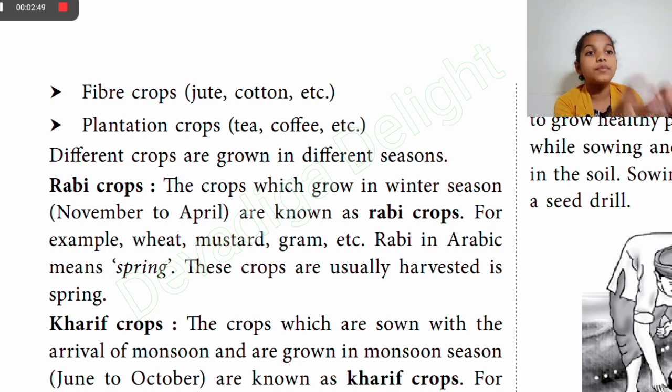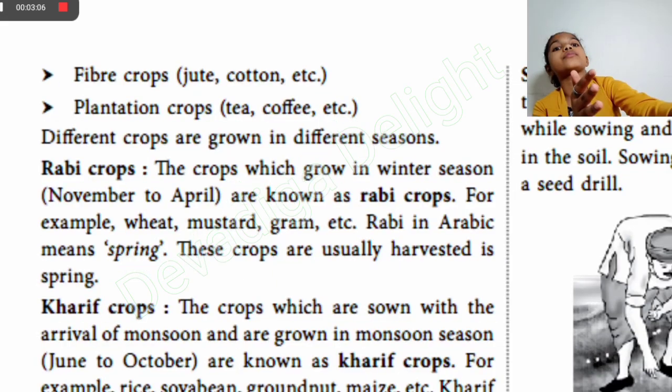So basically these Rabi crops grow in the winter season, November to April, and the examples are wheat, mustard, gram, etc. Rabi in Arabic means spring, because these crops are usually harvested in spring.